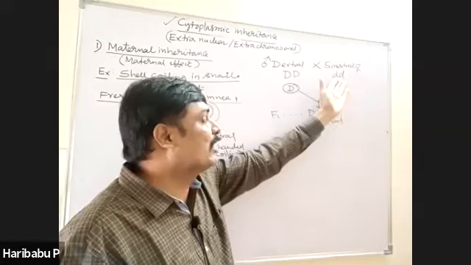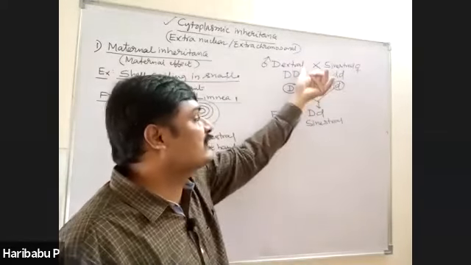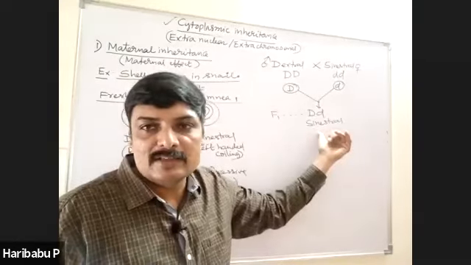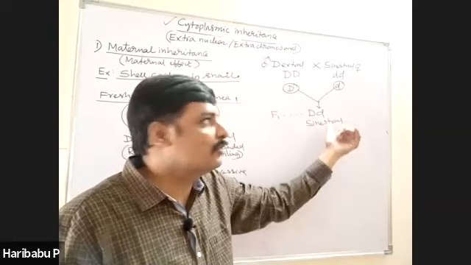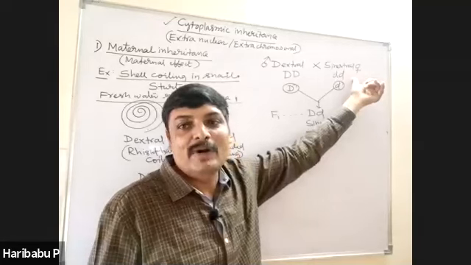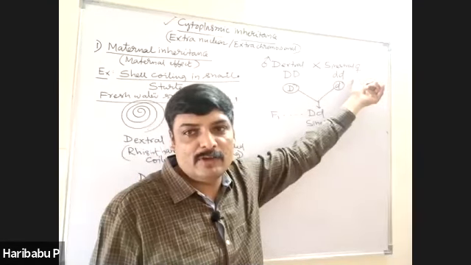Therefore, the female contributed cytoplasm does not have the protein to synthesize dextral. Therefore, sinistral were obtained. So that means the phenotype of this one depends on the mother, that is female. I think you are following, right?